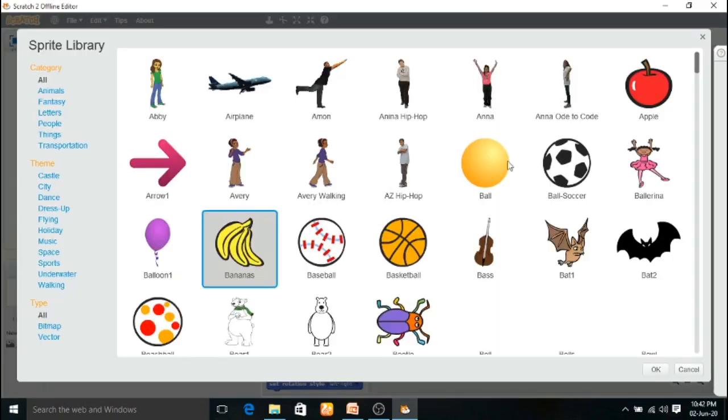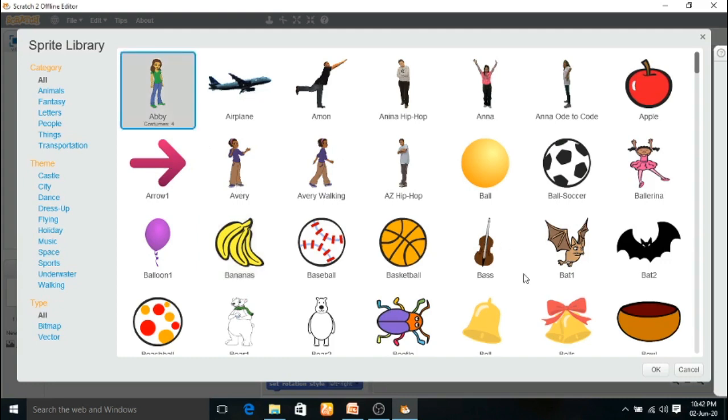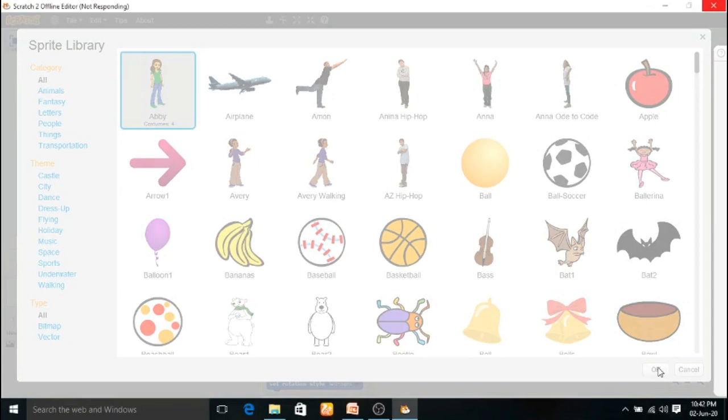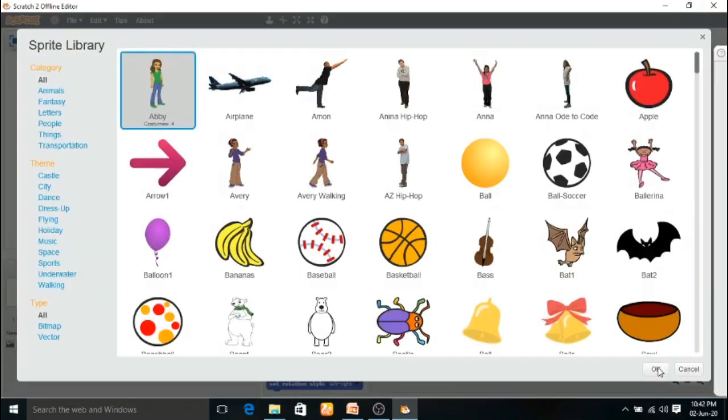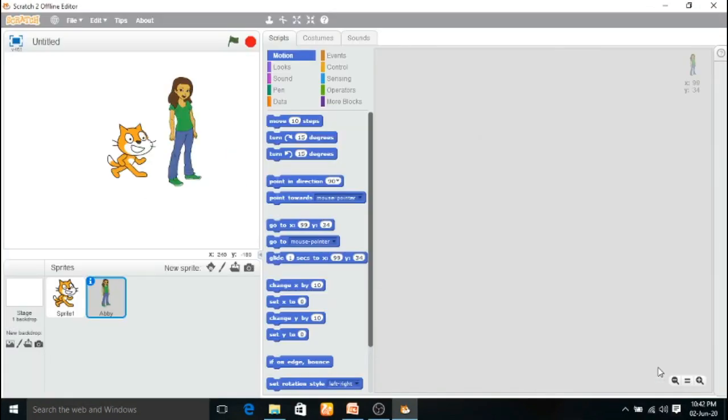Click that icon. Go and choose any picture, and click OK button. Now see, that particular sprite will appear.